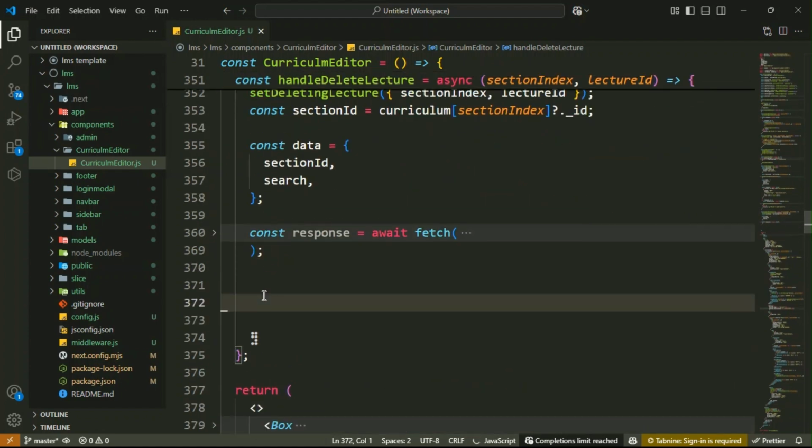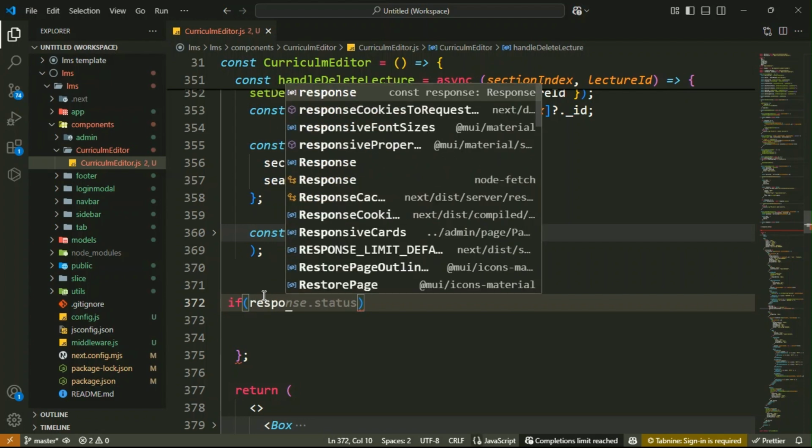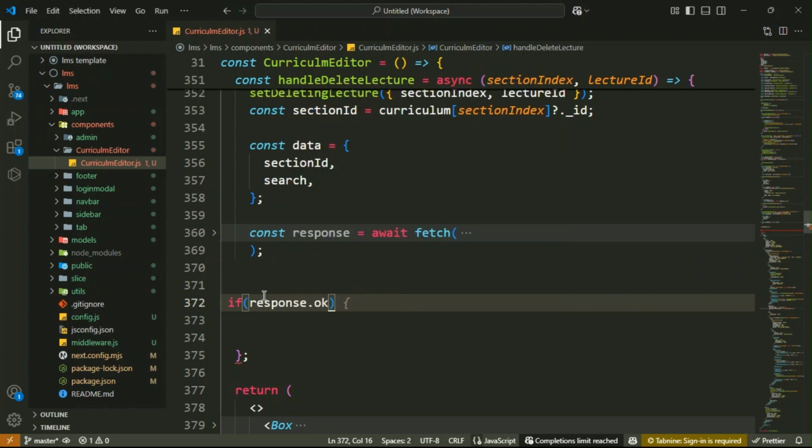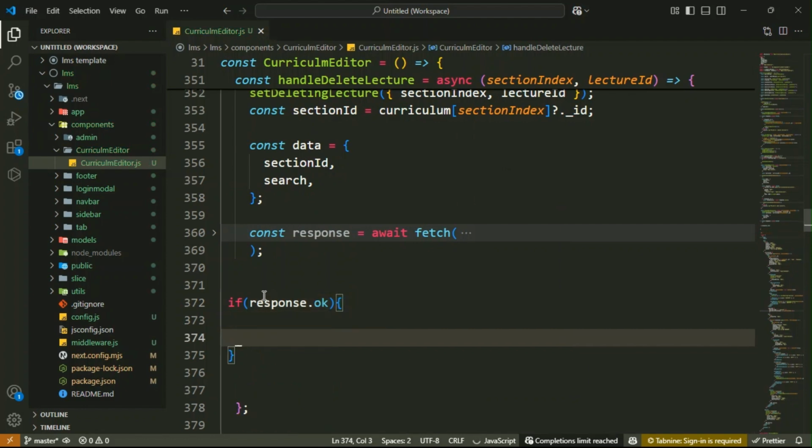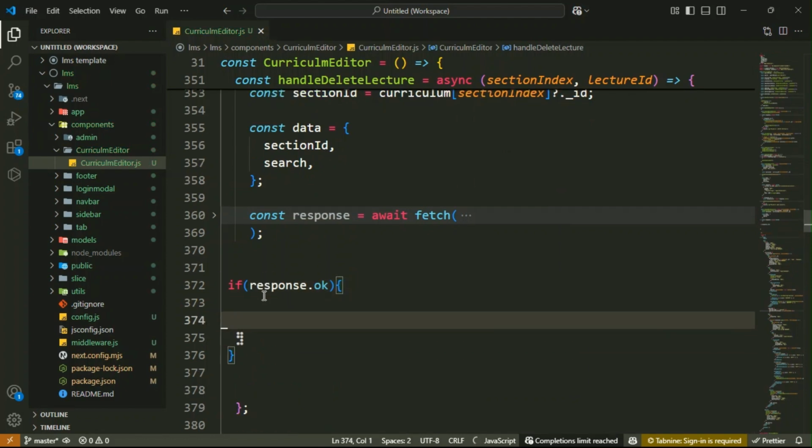Then after that, check if the delete request was successful or not. So here we will check the condition response.ok, whether the response is okay or not. Inside it, we will use the setTimeout function.